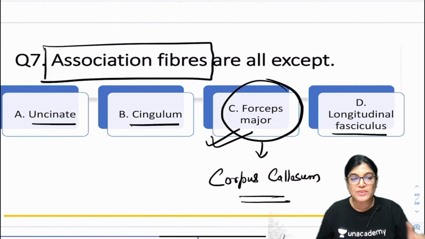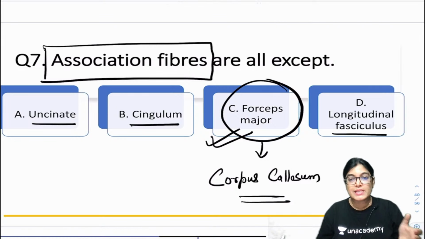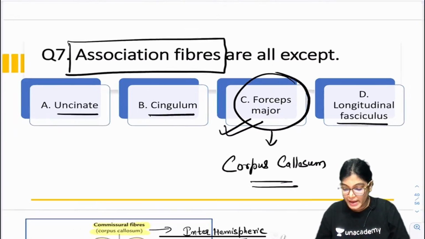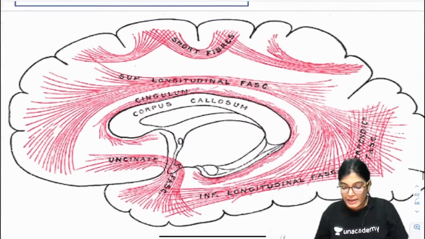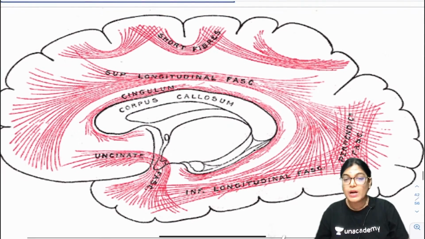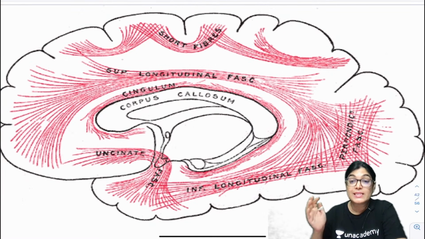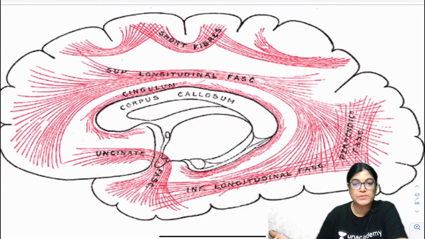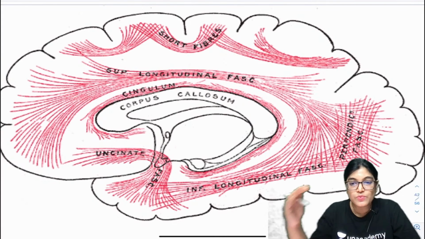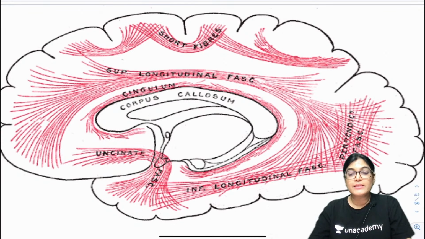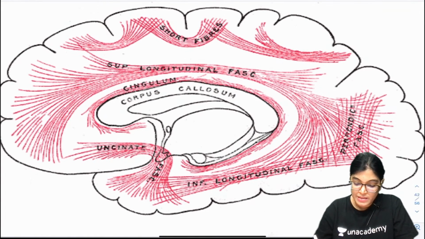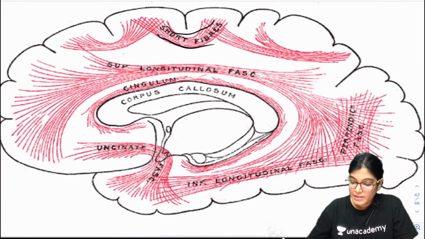I would like to show you, when you see the longitudinal fissure lying between the right and left cerebral hemispheres from the inferior aspect, you can quite nicely see the corpus callosum. Let me show you that diagram. Before that, let me show you a few of these fibers. This is a schematic diagram to show you the different types and names of association fibers. This is one half of the cerebral hemisphere only. Can you see here, these are short association fibers. These are all showing which fibers? Association fibers.